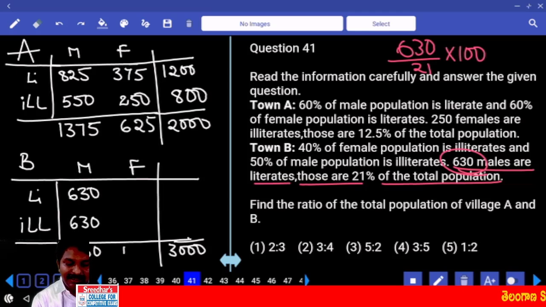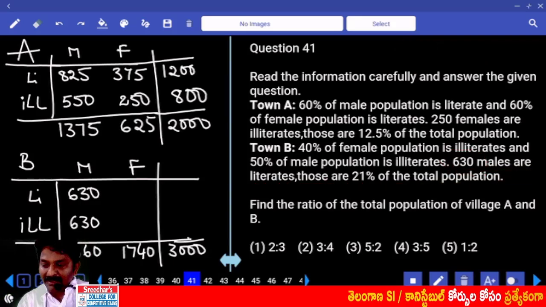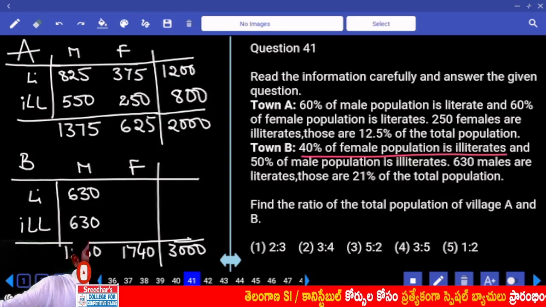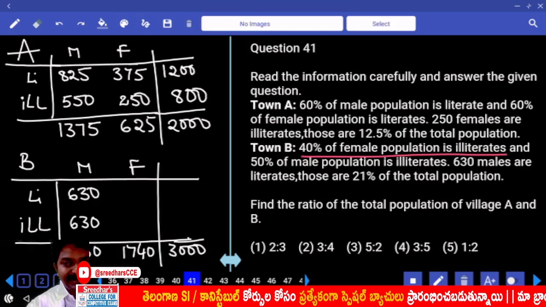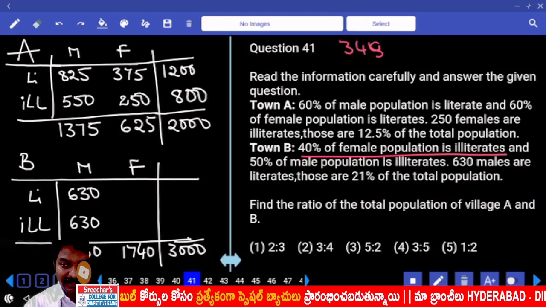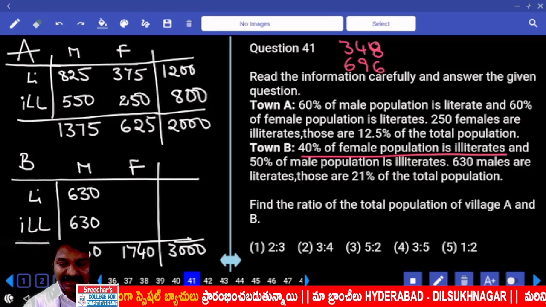Then remaining 1740 are female. Among female, 40% are illiterates. 10% double. What is 10%? 174 double, 348. Again double, 696.